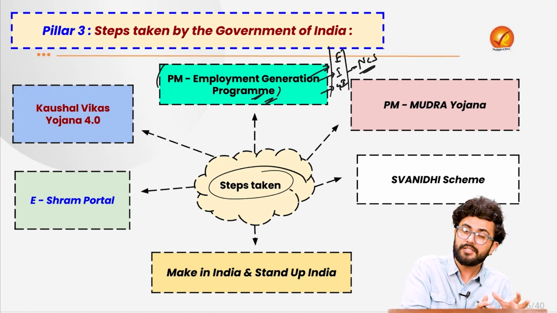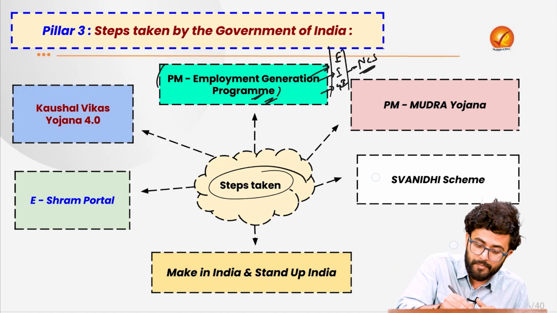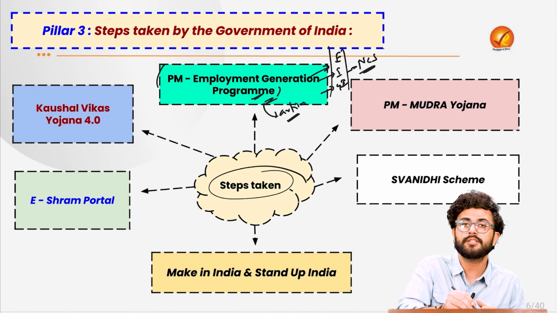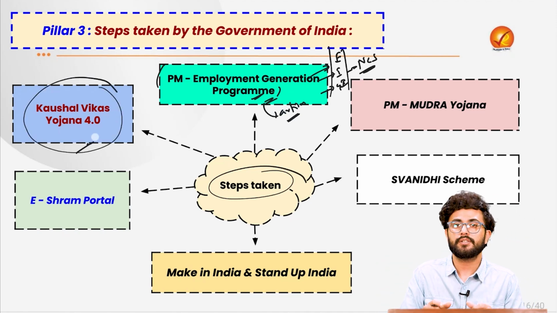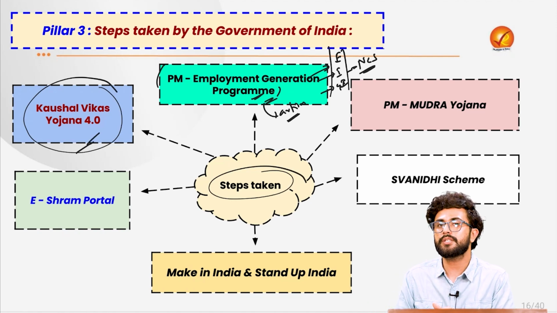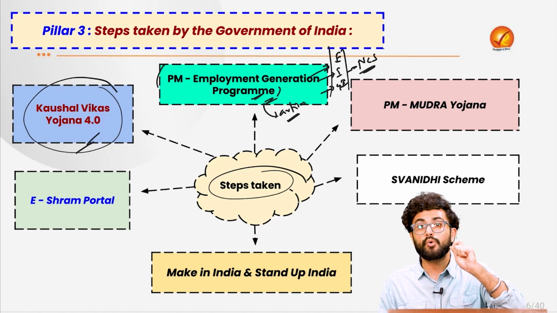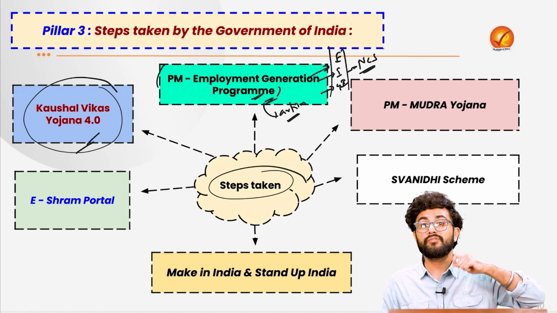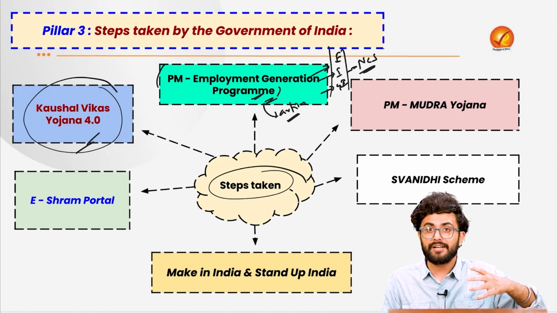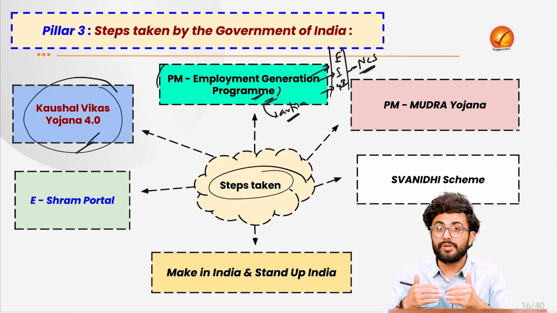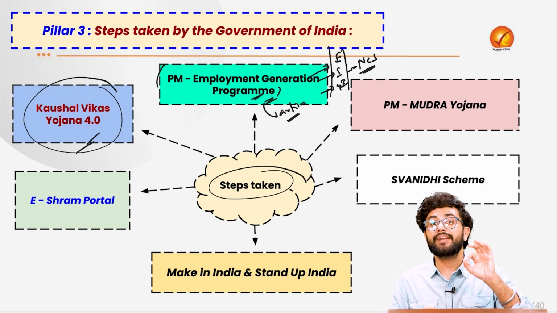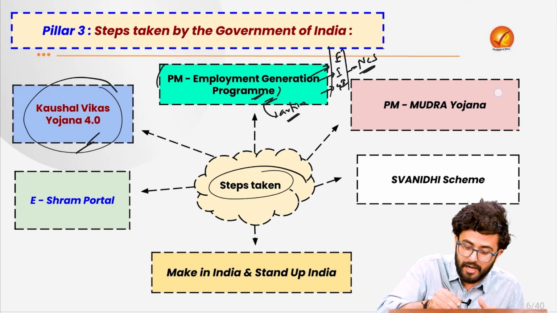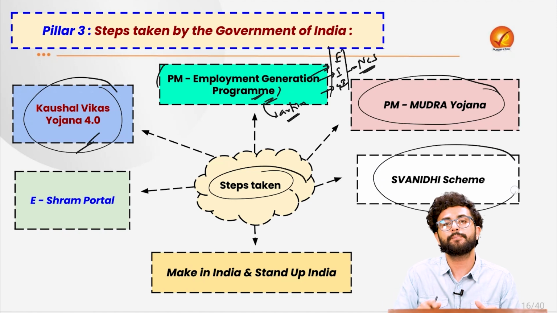At the same time, under this employment generation program, there is a lot of impetus on skilling traditional artisans. That is also being done under the Kaushal Vikas Yojana, the whole skilling initiative which the government has launched. Then the government is also providing collateral-free loans to create more self-employment, so that people are not only seeking employment but also creating it at the grassroots level, under the Pradhan Mantri Mudra Yojana and the SVANidhi scheme.